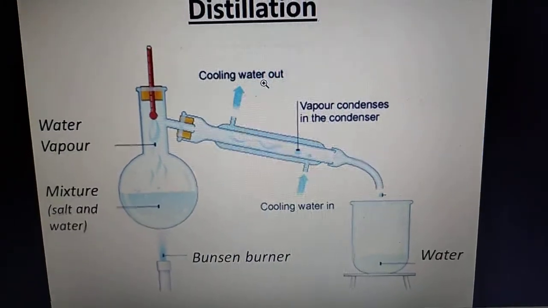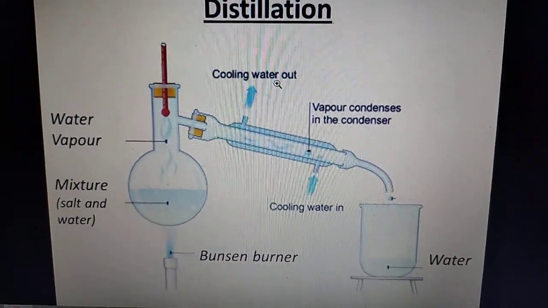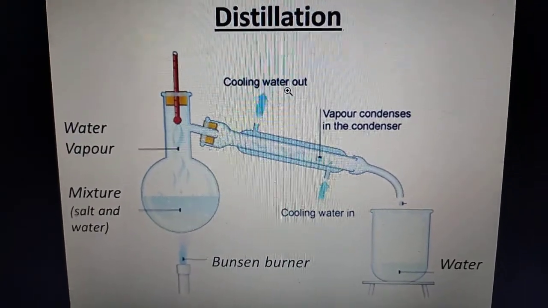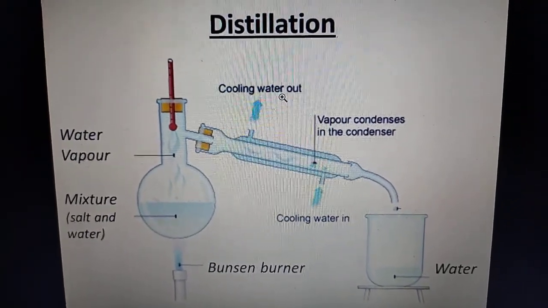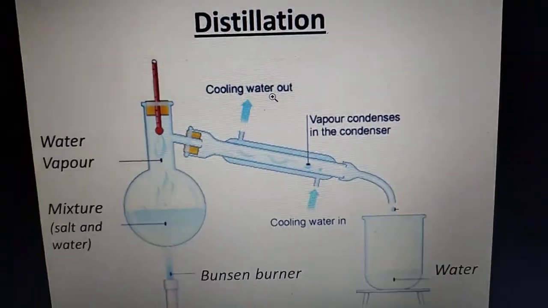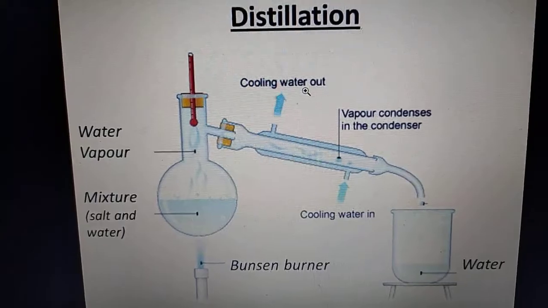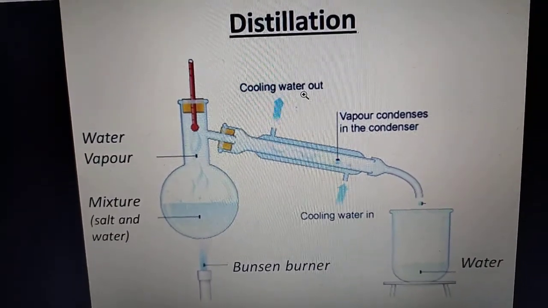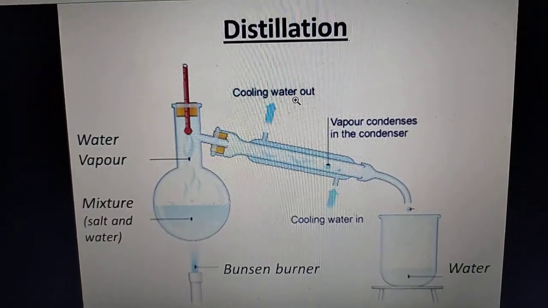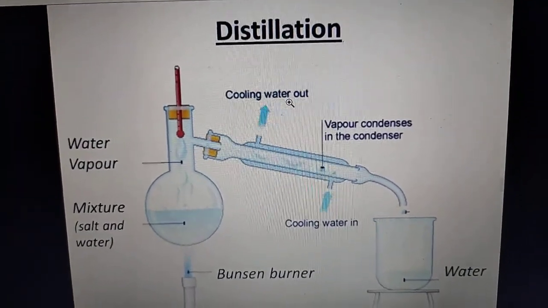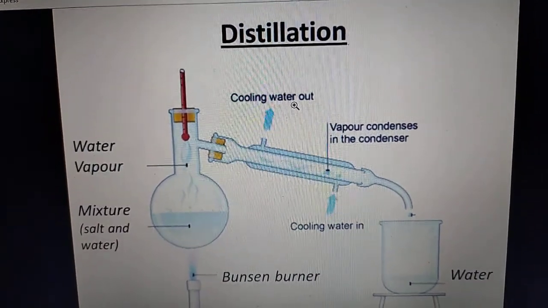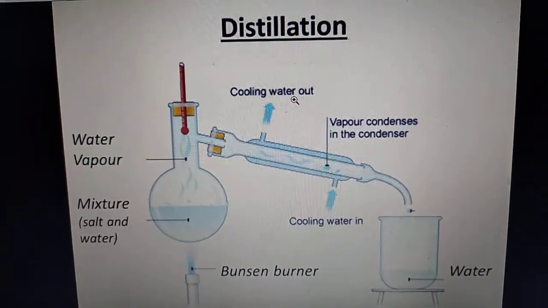Most homogeneous mixtures can be separated by distillation, and it is a separation technique that is based on differences in the boiling points of the substances involved. This distillation is used, first, for separating two miscible liquids having different boiling points. If we have two liquids which are miscible with each other and have different boiling points, then this method can be used.